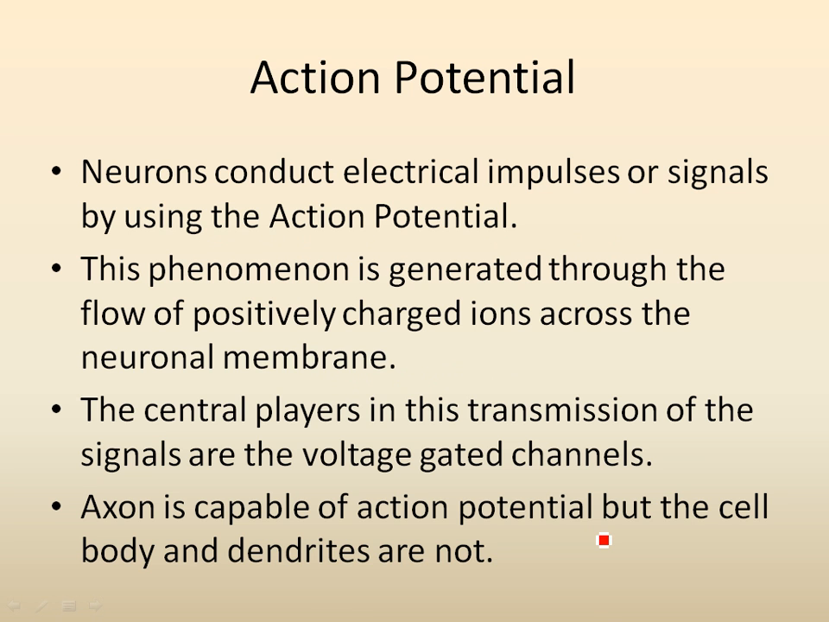The function of the neuron is to receive, conduct, and transmit signals. Neurons conduct electrical impulses or signals by using action potential. In simplistic language, what we are saying is that these nerve cells are going to transmit information or signals in a special format, and that is called the action potential. An action potential can be defined as a momentary change in the electrical potential on the membrane. Notice that I'm going to be talking about the membrane, not about the entire cell, but the membrane.